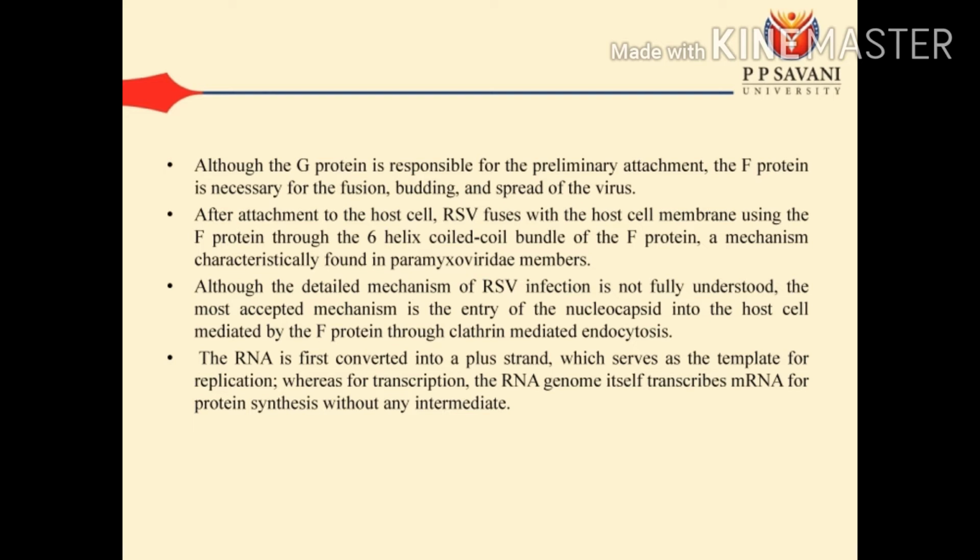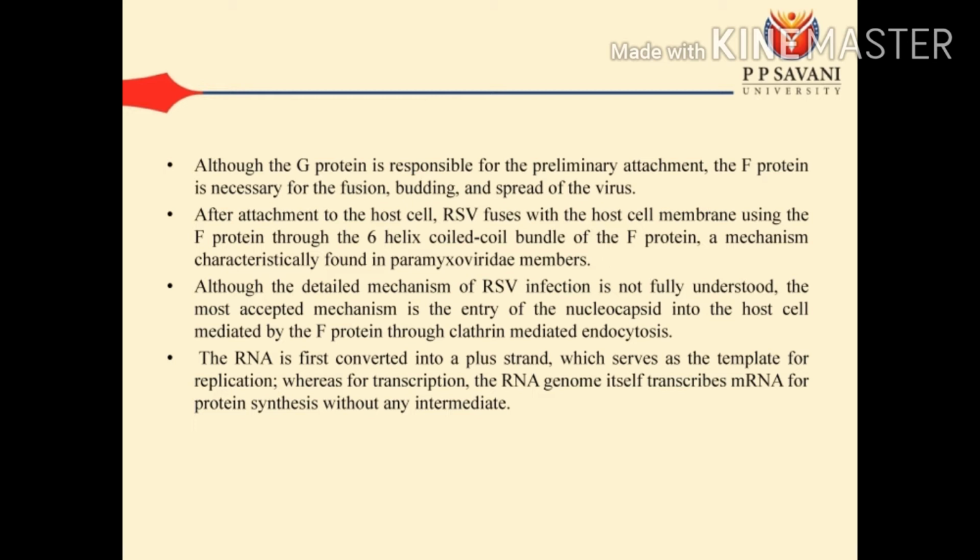After attachment to the host cell, RSV fuses with the host cell membrane using the F protein through the six-helix coiled-coil bundle of the F protein, a mechanism characteristically found in paramyxovirus membrane fusion. Although the detailed mechanism of RSV infection is not fully understood, the most accepted mechanism is the entry of the nucleocapsid into the host cell mediated by the F protein through clathrin-mediated endocytosis.